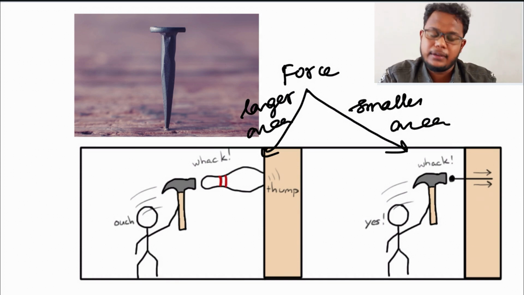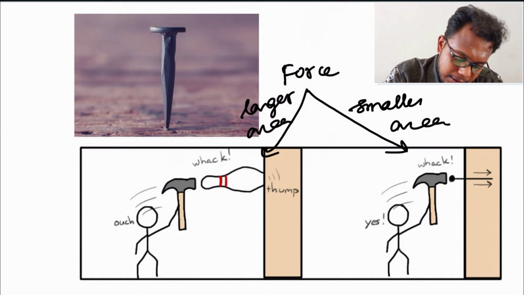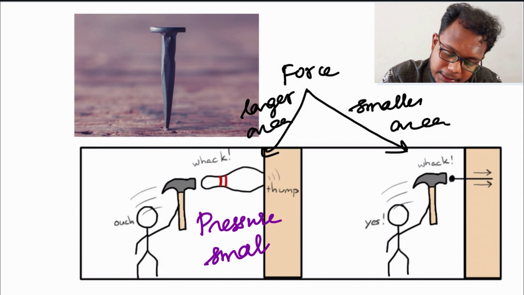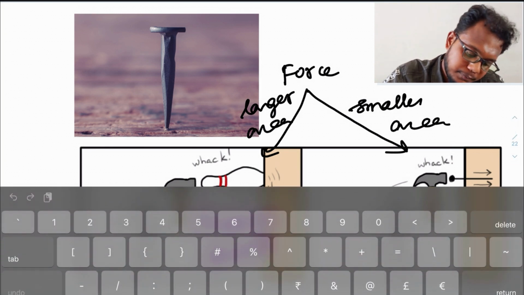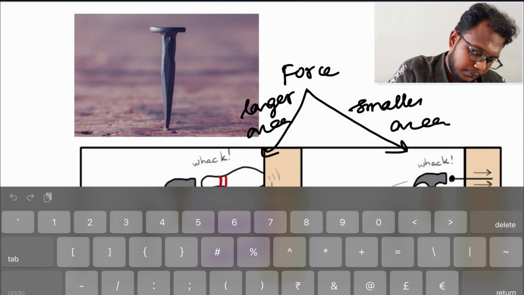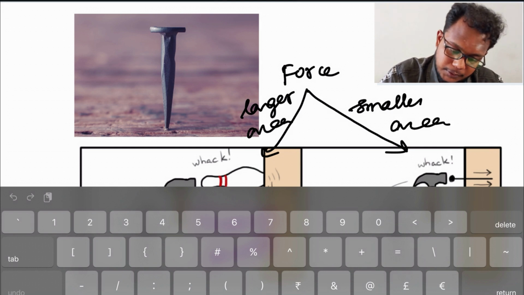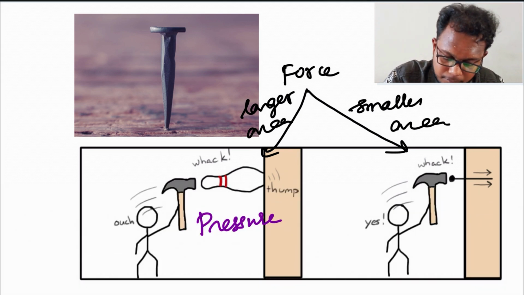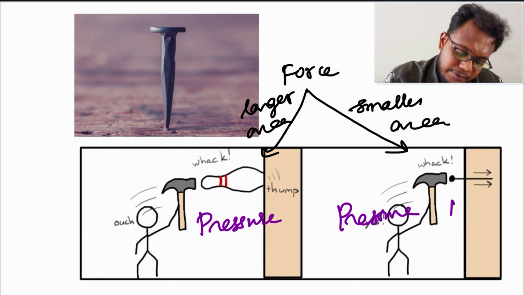The pressure exerted will be very small in the blunt case. Comparing with this, here the pressure exerted will be very high, while there the pressure exerted will be very small.